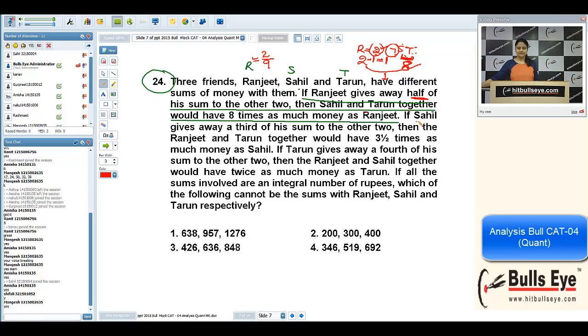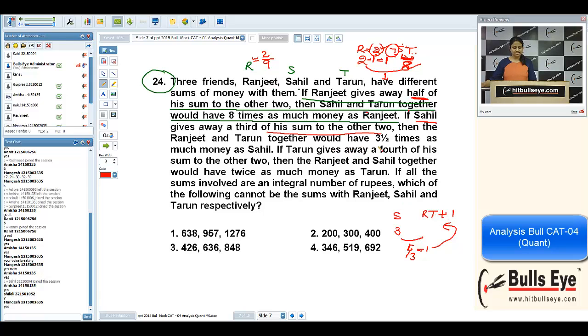Now I'm taking the second thing. Sahil gives away a third of his sum to the other two, Ranjit and Tarun. Sahil is giving away a third of his sum, so I'm considering that Sahil is having 3 rupees. Sahil is giving 1/3 of this, and 1/3 of this is 1 rupee. That 1 rupee is going to Ranjit and Tarun together.